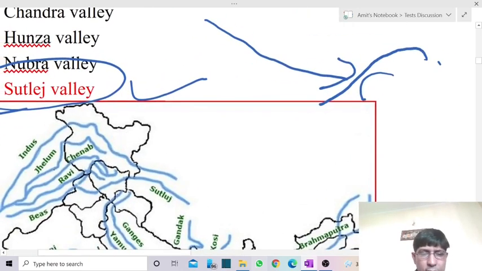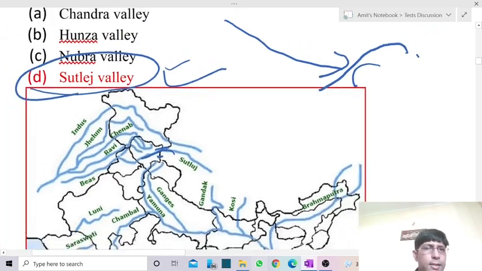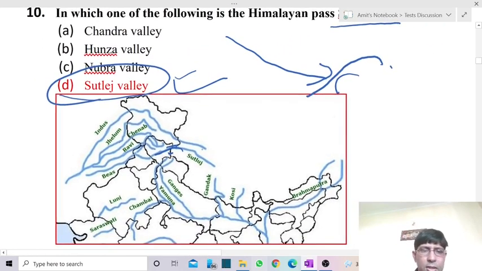Through this pass or valley, river Satluj enters into the territory of India. They were having river Satluj rising near Mansarovar Lake, and from here it is entering into our region by cutting the Great Himalayas, forming a pass or a valley known as Satluj Valley or Shipkila Pass. Fine.